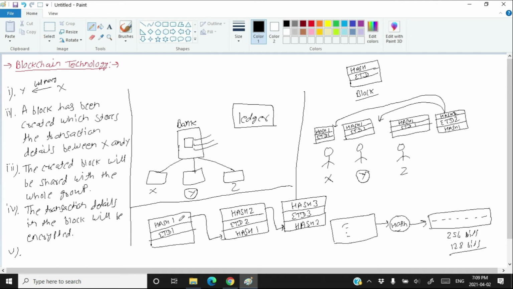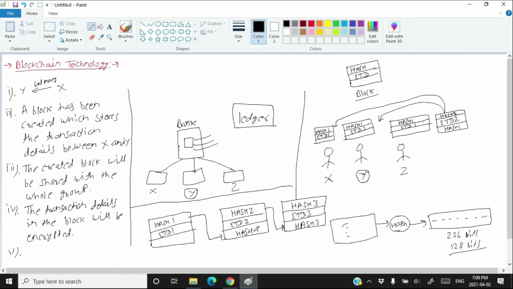So first the hash of the first block will change, but that hash is also present in the second block. And in the second block, since the hash of the first block has changed, the hash of the second block will also change, because this hash in the second block was created using the second transaction detail and the hash of the previous block. Both together were used to create hash 2.